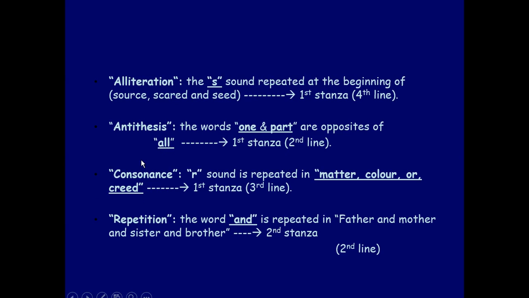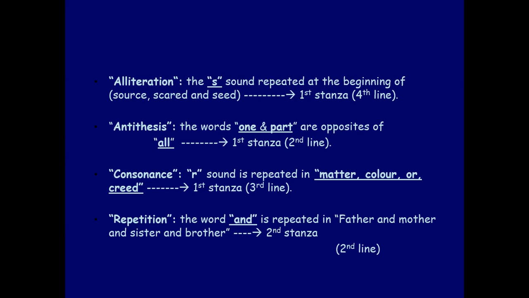Then we have antithesis: the words "one" and "apart" are opposites of "all". So we have opposites in ideas, not just words. Consonance: the R sound is repeated in matter, color, and creed, in the first stanza, the third line.